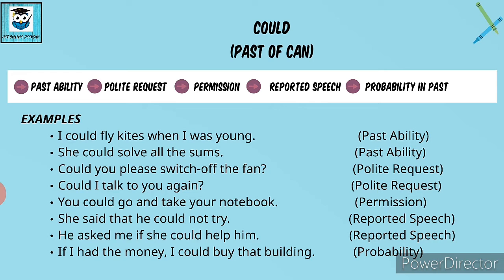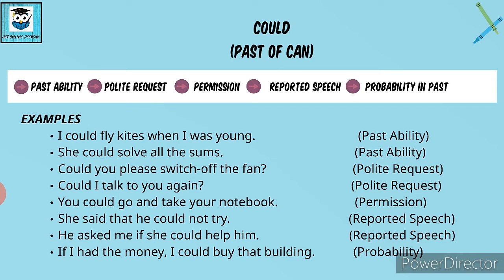Next is she could solve all the sums. Now I am talking about this girl who had the capability of solving all the sums in the past. So that is why I have used could. The next one is, could you please switch off the fan? Now if I want to make a polite request to a person, I want to be very polite. So I will use the modal verb could. Could you please do that for me? Could you please switch off the fan? Could I talk to you again? So this is a kind of polite request.